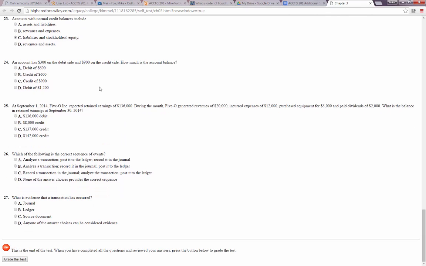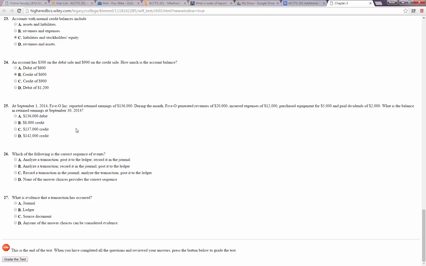24, an account has $300 on the debit side and $900 on the credit side. How much is the account balance? So remember, we would just take the higher side and subtract the lower side. So we know we're going to have a $600 balance, and since the higher amount was on the credit side, the balance will be $600 credit.